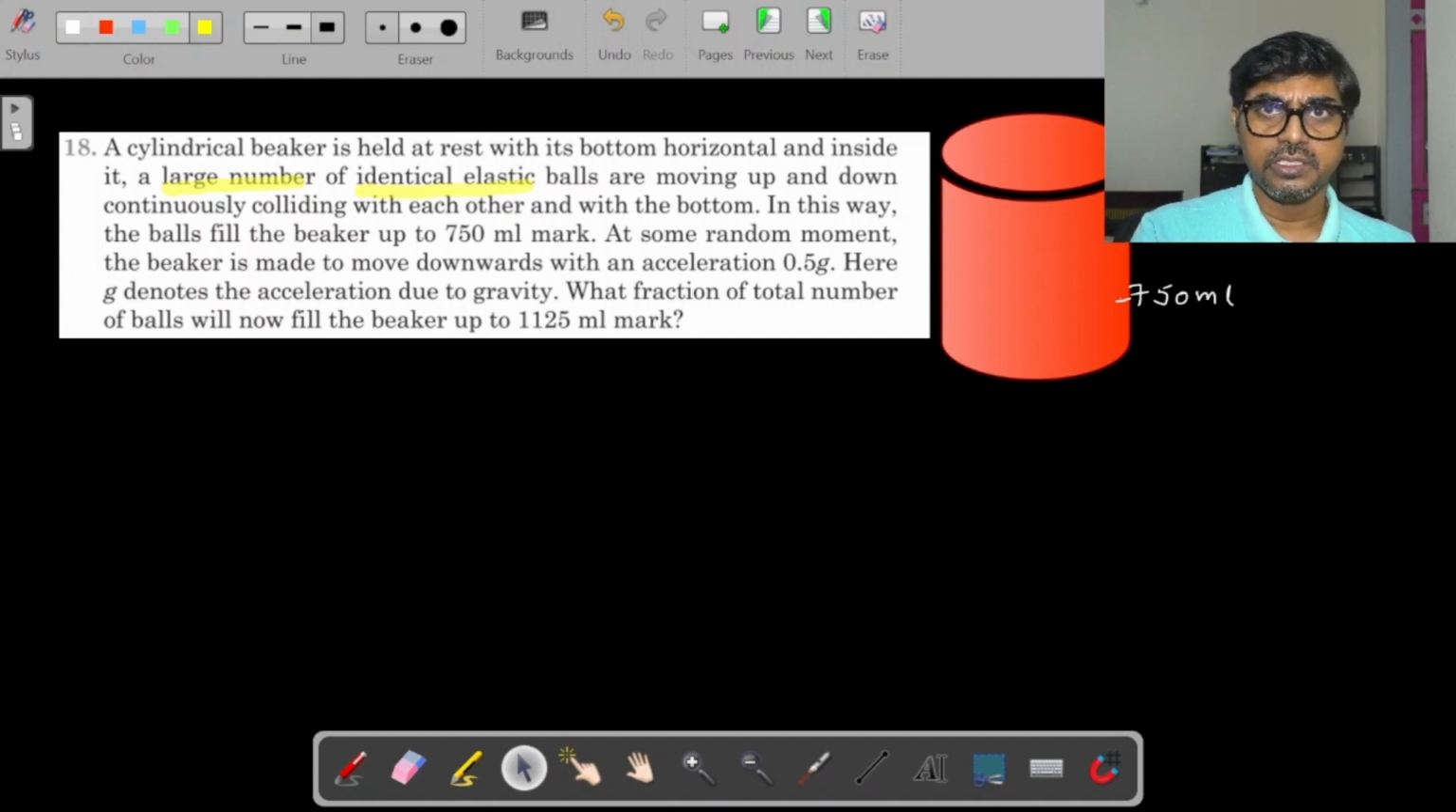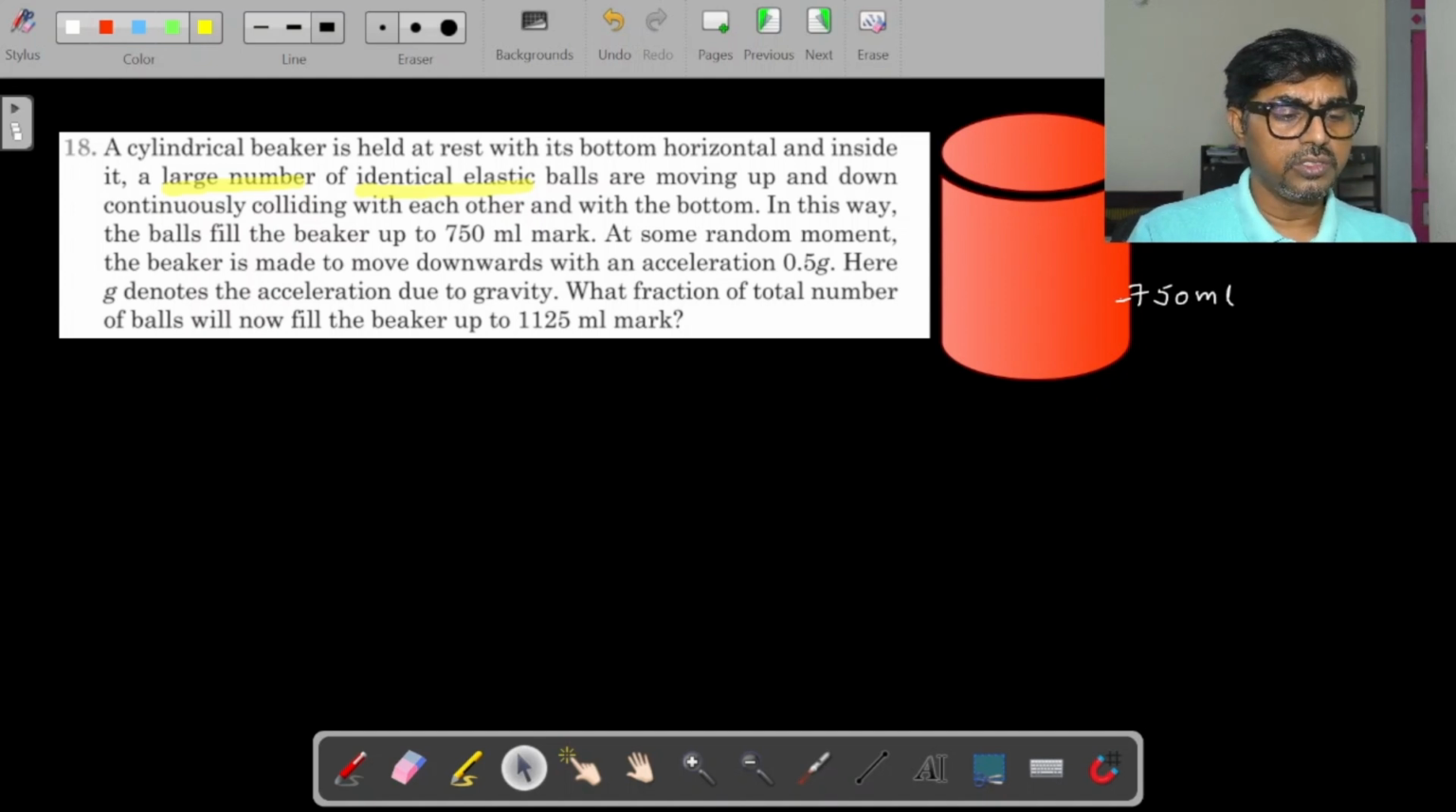So this cylinder is filled with elastic balls, not fully, maybe partially, but we'll understand it as we go on. But the number of balls is very large, which means each ball is very small. You can treat them like molecules, and they are identical and also elastic. They are moving up and down continuously, colliding with each other and also with the bottom. Actually, when the balls collide, they will have some oblique collisions also. They don't move only up and down, they will move sideways also. But they mentioned up and down only here. Let's understand it as we go on.